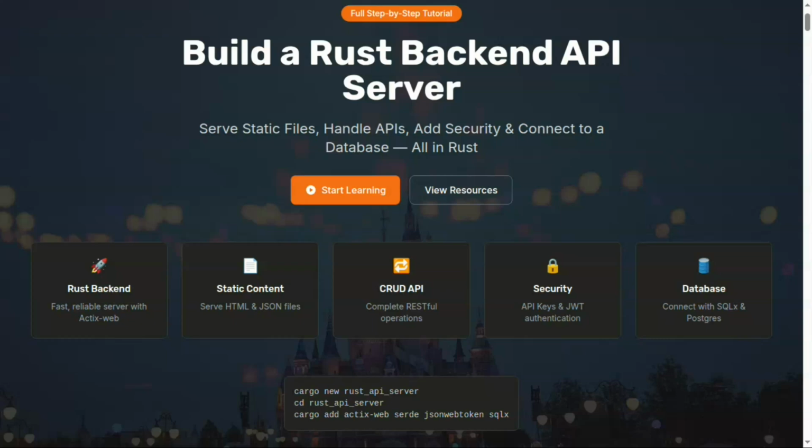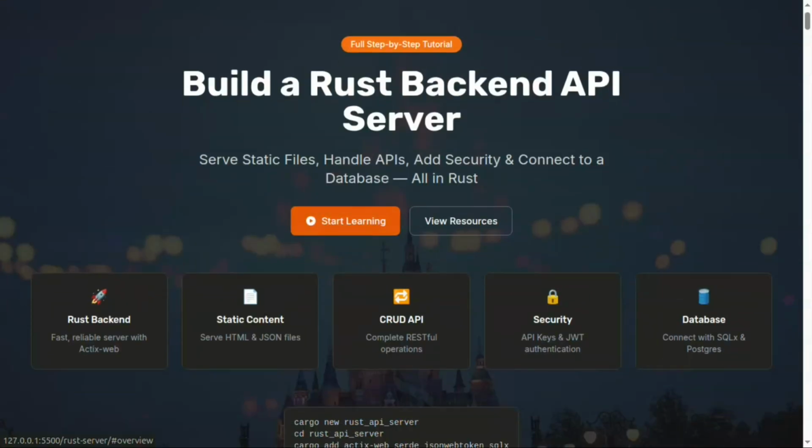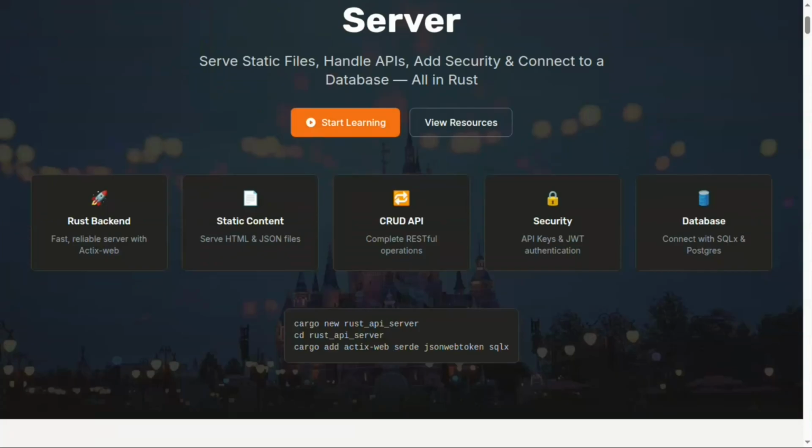So we will learn, basically you can come to this website. This is not currently deployed. Once it is deployed, you will get the URL in the description of every video. Okay, great. So what we will learn, we will create a backend server that will be fast and reliable, with the package that we are going to use being actix-web. Okay, and next we are going to serve HTML files and some JSON responses.